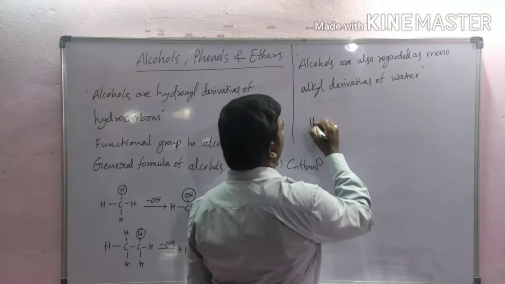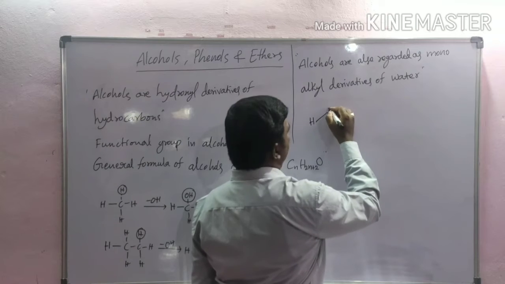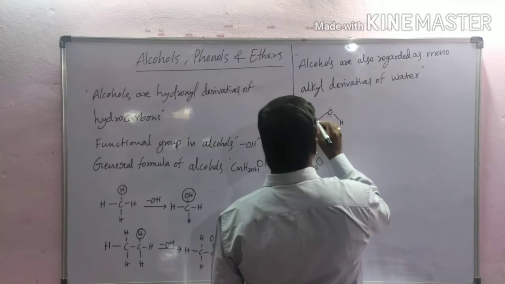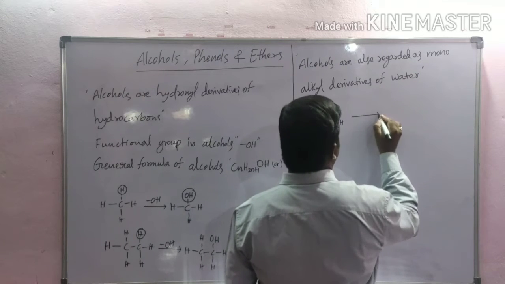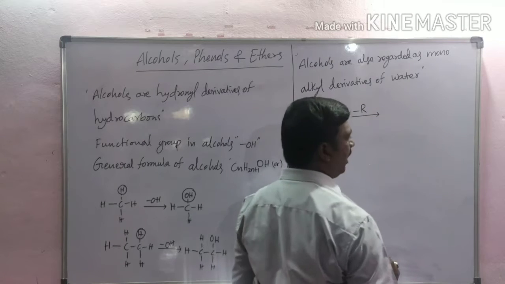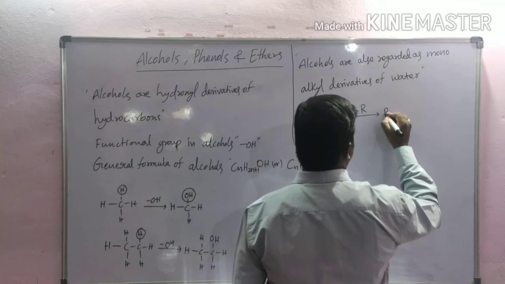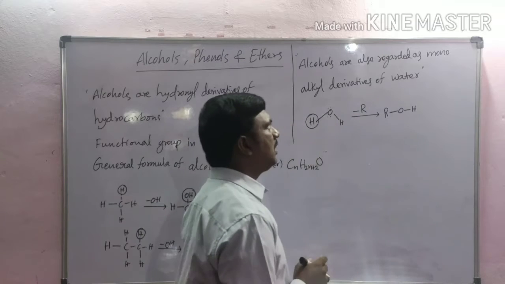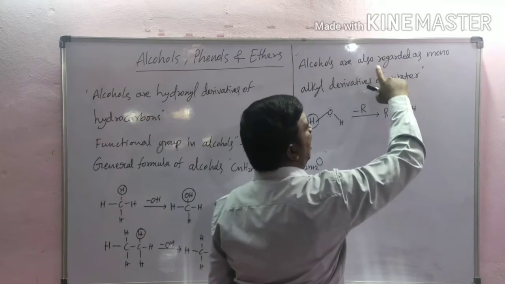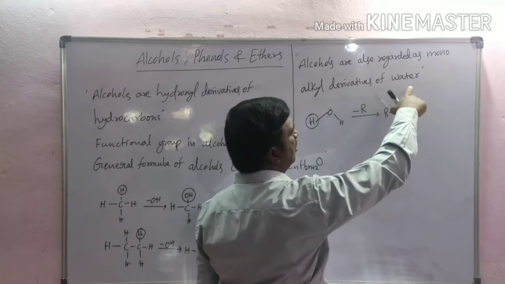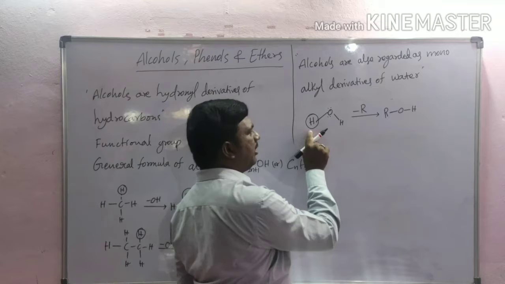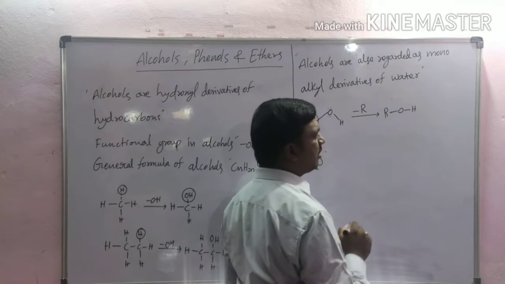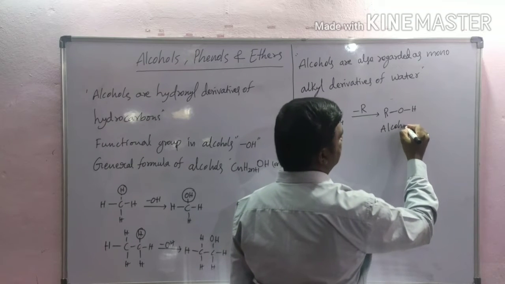Here, water contains two hydrogen atoms. One hydrogen is replaced by one alkyl group, then the compound formed is alcohol. As per the definition, alcohols are also regarded as monoalkyl derivatives of water. In water, one hydrogen is replaced by one alkyl group, then the compound formed is alcohol.